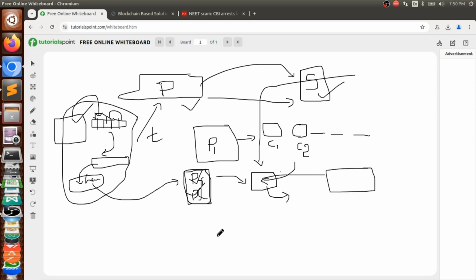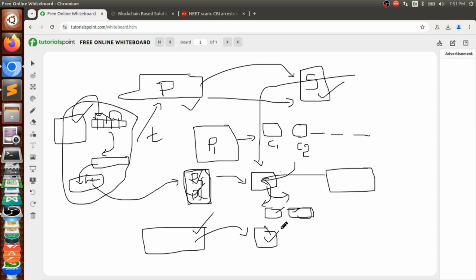Now when the superintendent comes, he will enter his values, his ID and password to log in. Once we confirm his login information, only then will we take these encrypted chunks. We will use our hash codes and decrypt them, and after that we get multiple chunks. We merge all the chunks together to form the proper document, the final question paper. The superintendent can download that question paper and use it in the examination process.